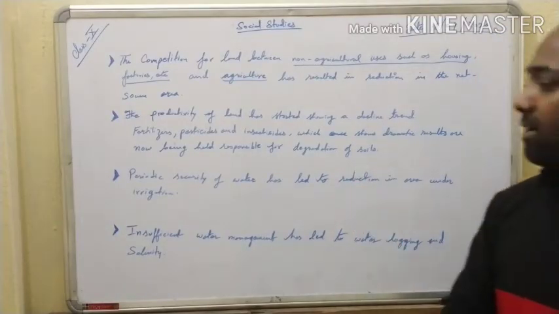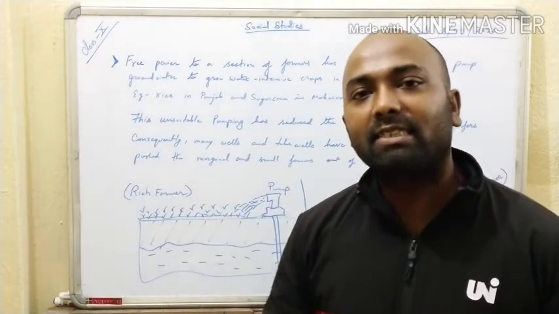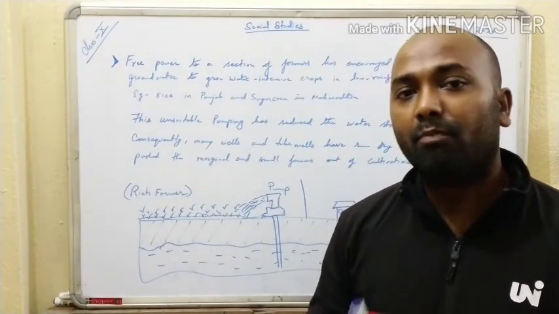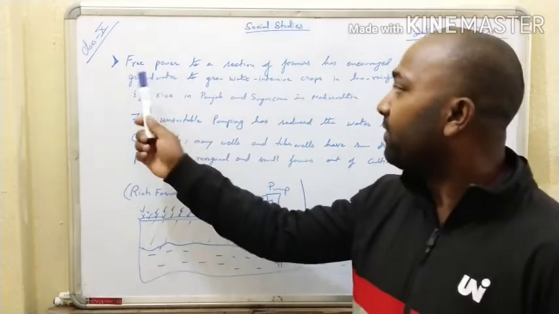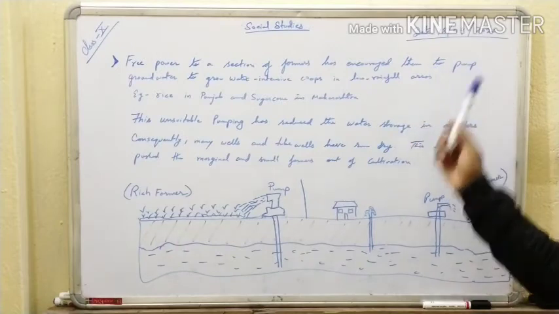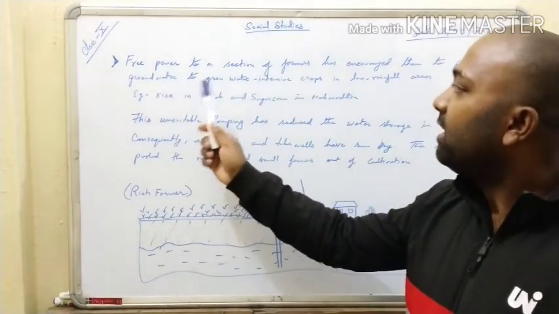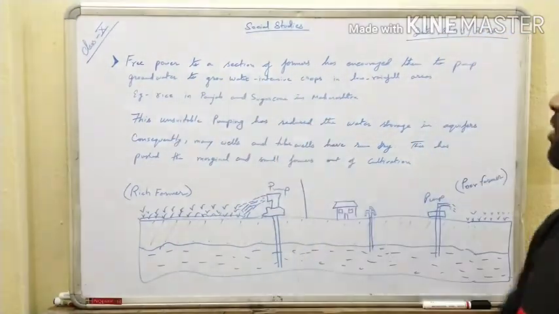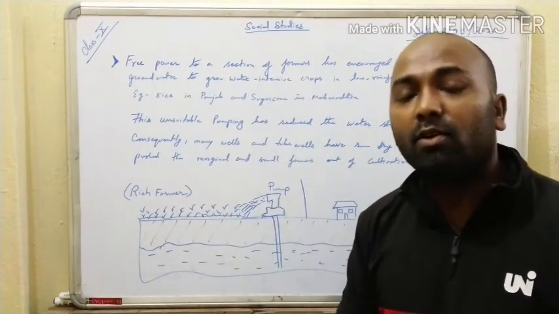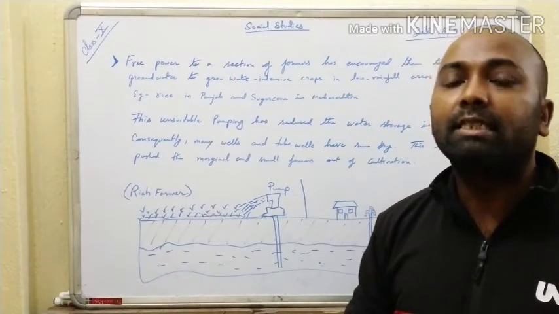Now let us understand another point. Students, another thing that has led to land degradation is power supply. The free power supply to a section of farmers has encouraged them to pump underground water to grow water intensive crops in low rain areas, especially the areas which do not receive much rain.